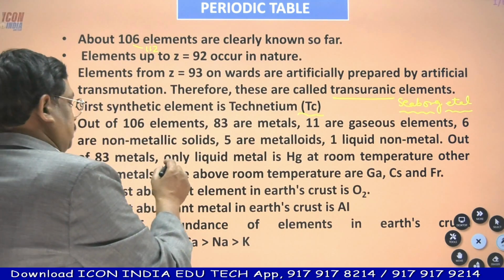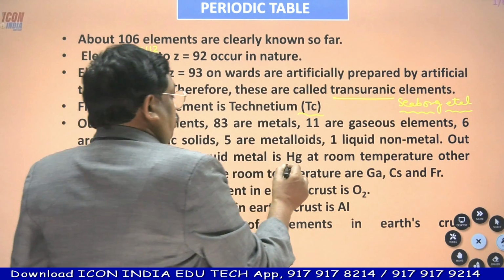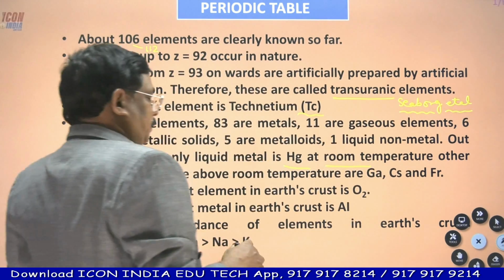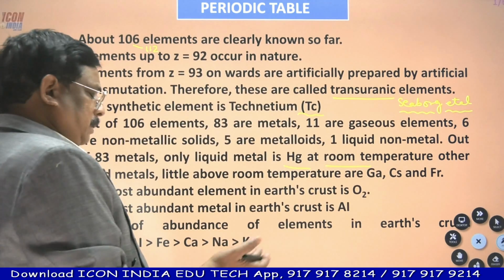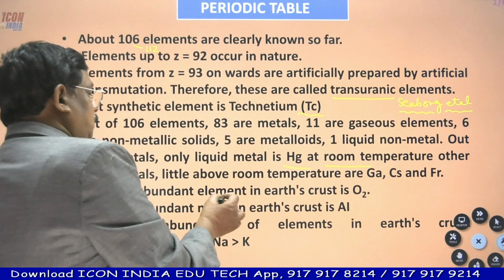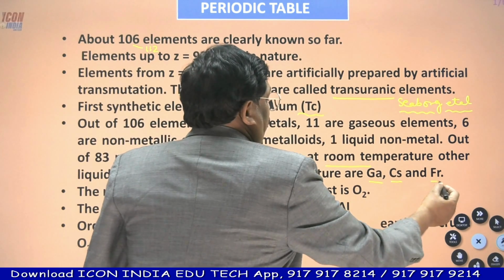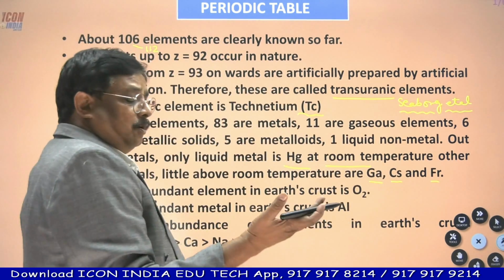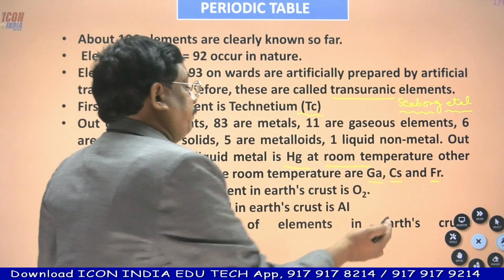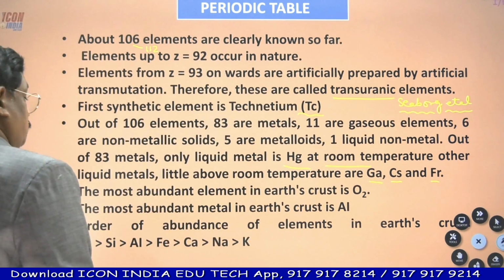And out of 83 metals, out of 106, mercury is liquid metal at room temperature. And just slightly above room temperature, gallium, cesium and francium. Cesium was asked, which of the following elements taken in hand will melt? Cesium was given in previous exams.